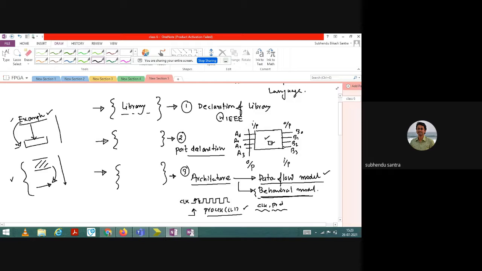The point is that we have to declare the library first, mostly the IEEE library. After that we need to define ports, meaning to write your program, what ports you actually need to select.